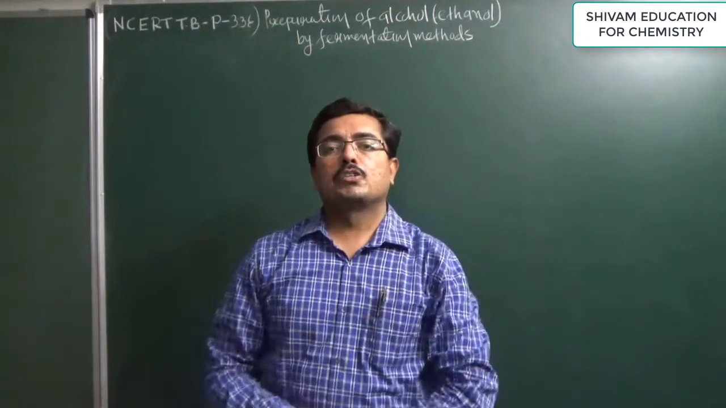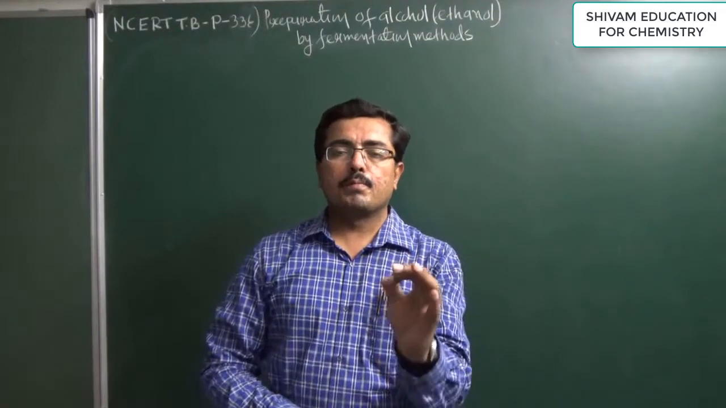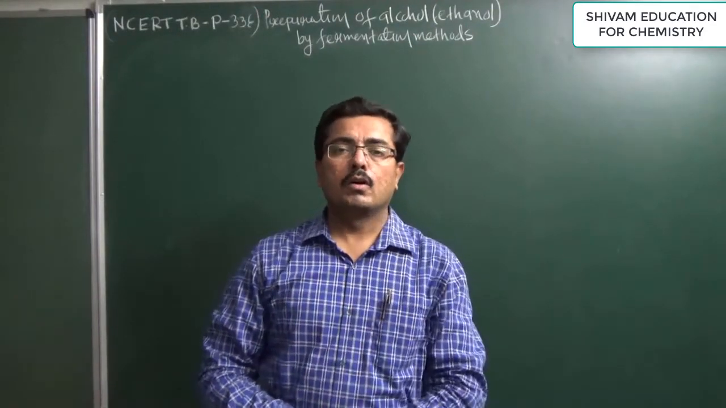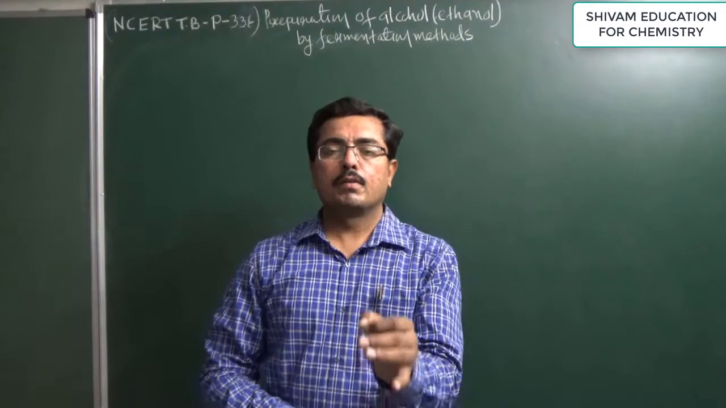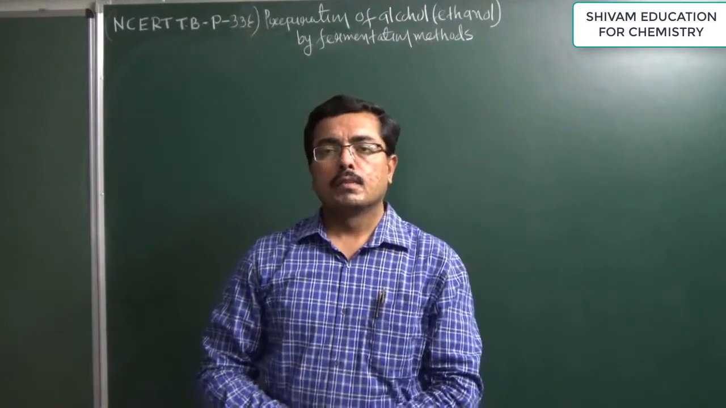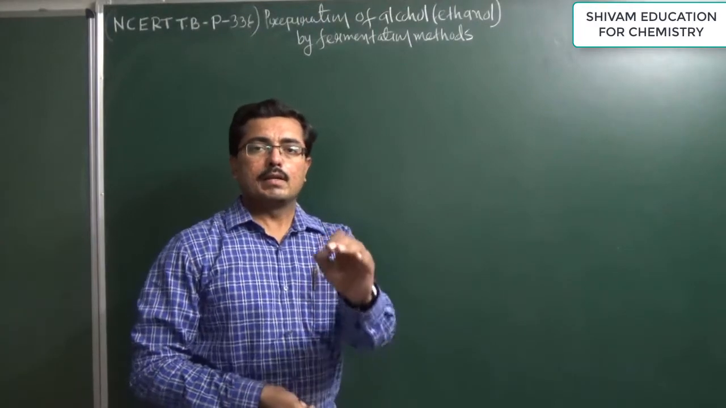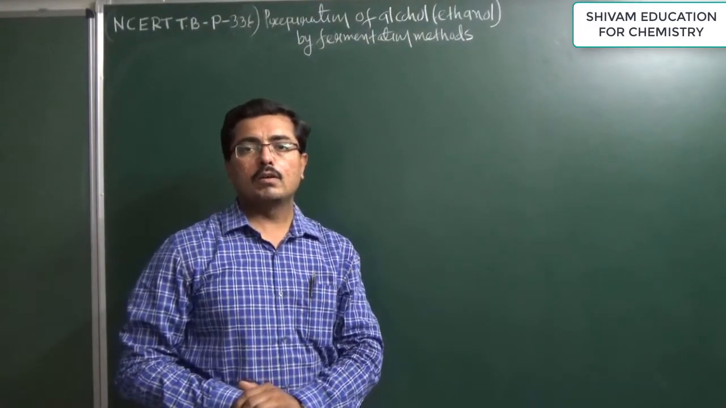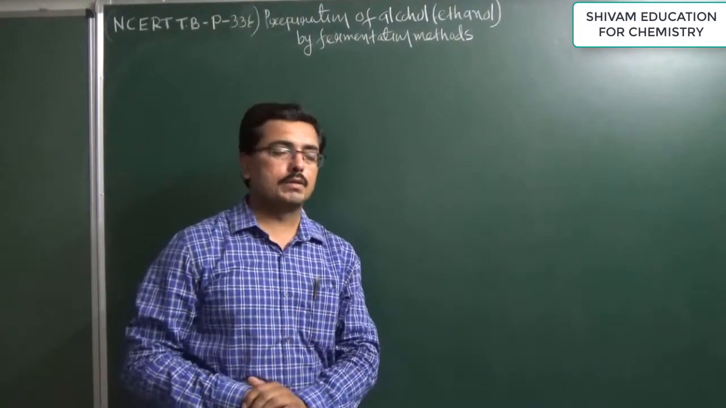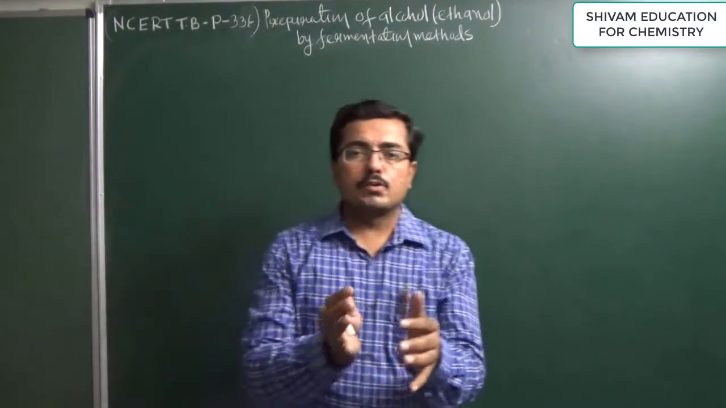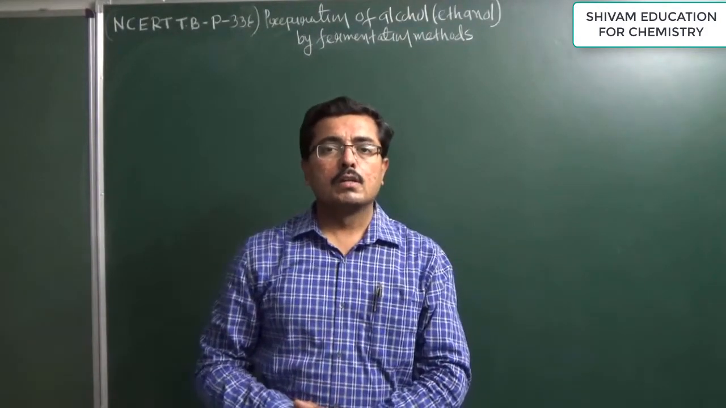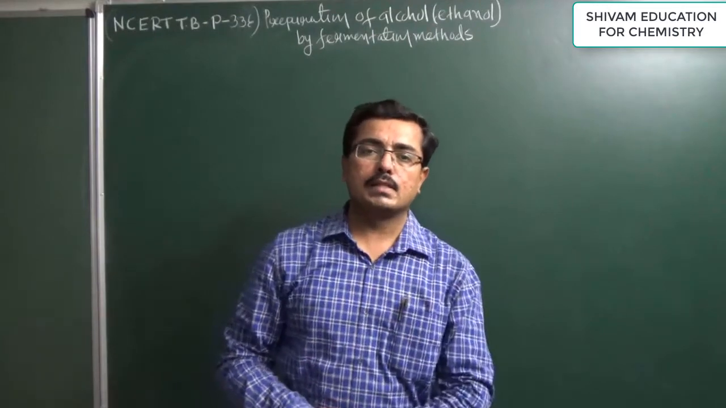Now in today's lecture we will discuss industrial production of alcohol, or the fermentation method for production of ethanol. In the NCERT textbook, the industrial production of ethanol by using a fermentation method is given. Alcohol is produced by using these fermentation procedures. So first we require molasses.